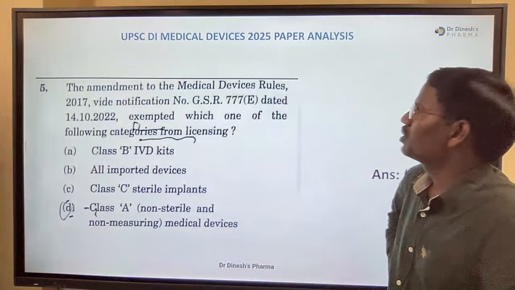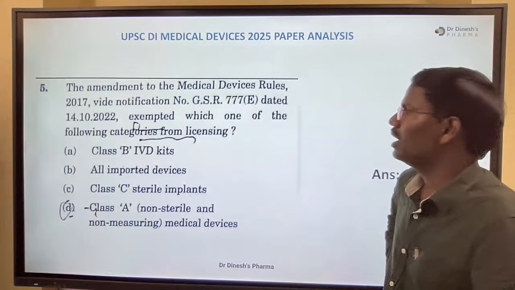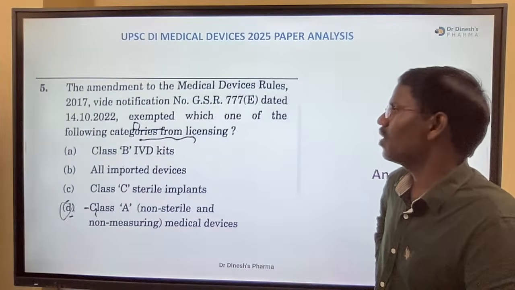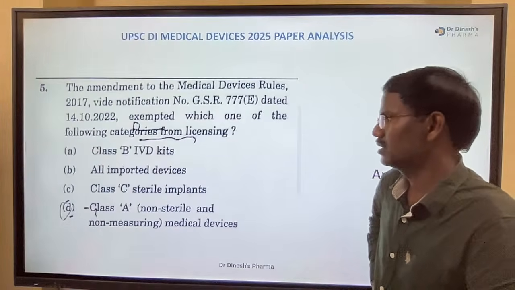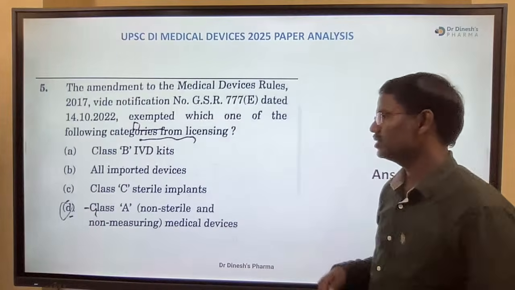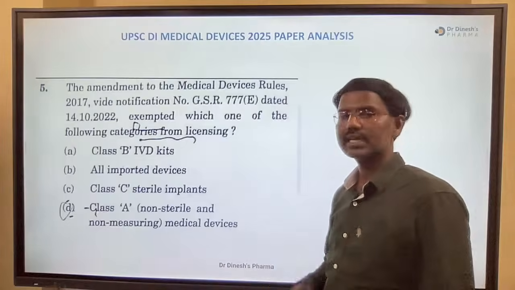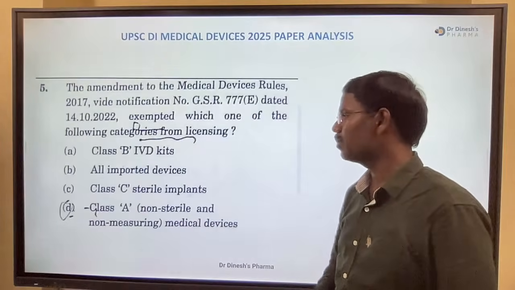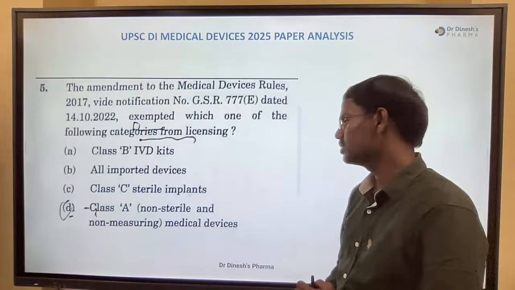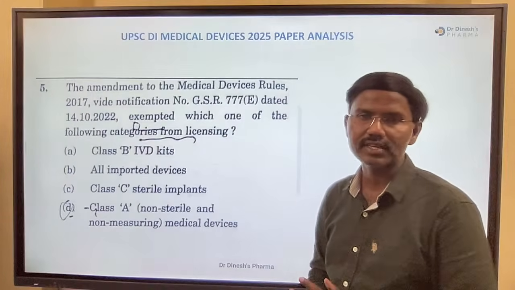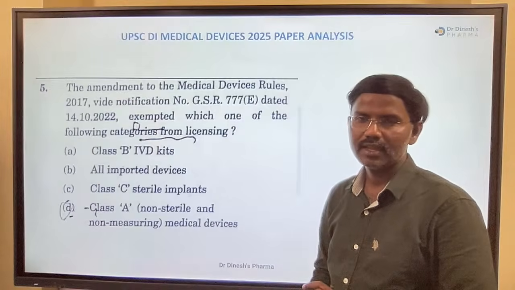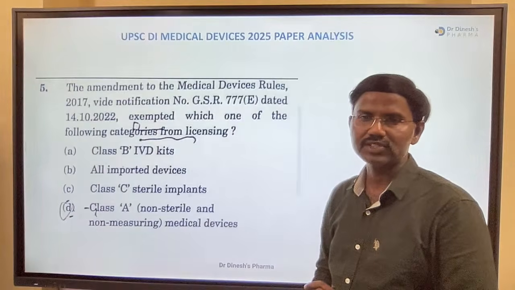Next, the amendment to the medical device rules 2017 vide notification dated 14/10/2022 exempted which one of the following categories from licensing? Class B IVD, that was high risk. Then all imported devices, not related. Class C sterile certificate, class C sterile implants, this is also high risk, right? And then class A non-sterile and non-measuring medical devices, right? What is the answer for this? Anyone confused or made the right choice?